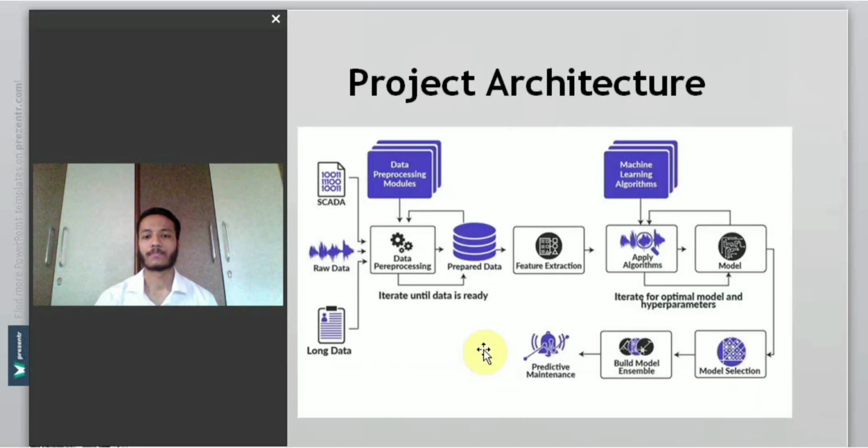Talking about the project architecture, this is the overall architecture of this predictive maintenance. As I said, we collect the raw data from the machines, and this needs to be pre-processed. For pre-processing, we handle the missing values, and all these procedures are applied, and the best possible features are extracted and selected, and the data is prepared. That is the data aggregation part. Then we do the feature extraction part, and then we apply the machine learning algorithms.